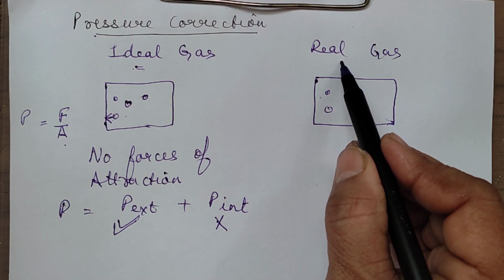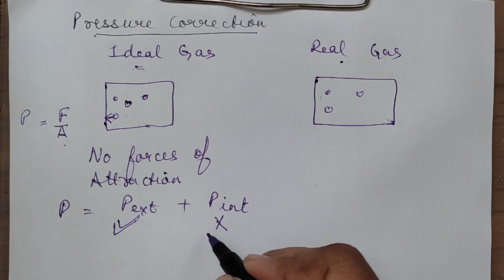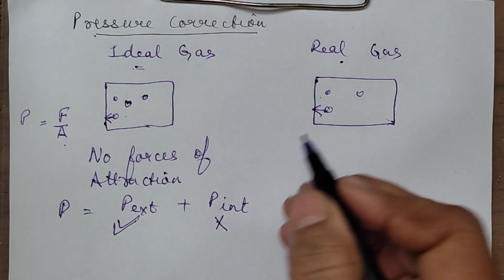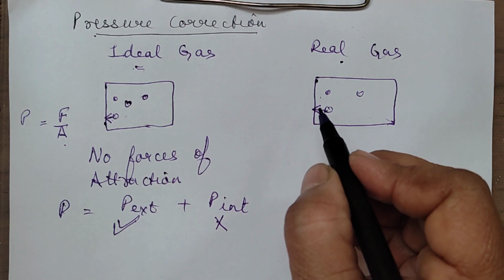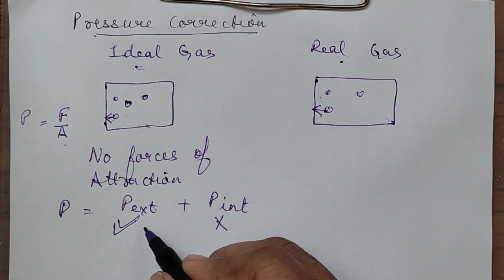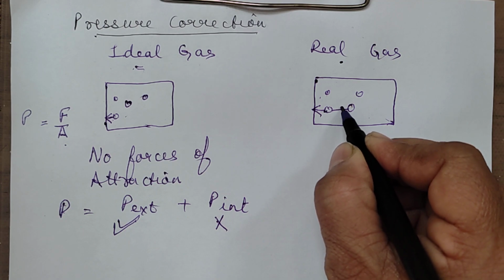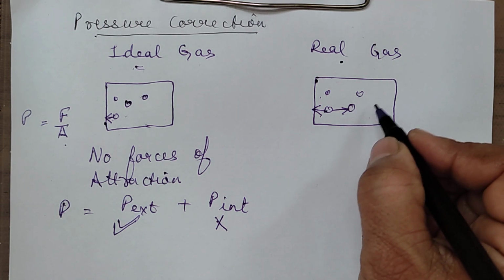Whereas in real gases, we say that there is external pressure as well as internal pressure because these gas molecules are colliding on the walls of the container. They are exerting force on the walls of the container. That means they are having the external pressure. Plus, these molecules are also attracted towards the molecules which are present in the bulk inside it.